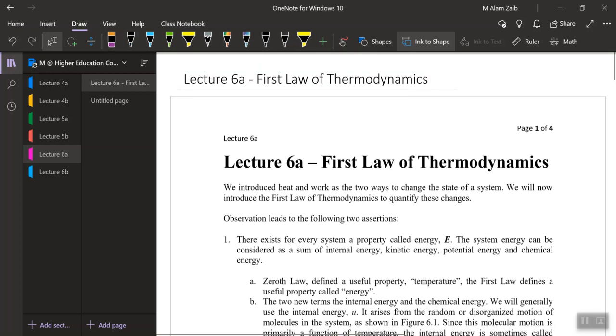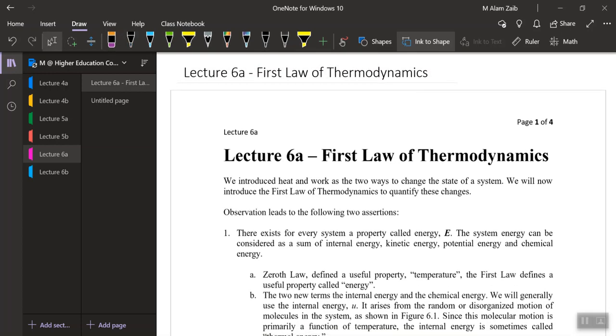So after midterm, we will be looking at the first law of thermodynamics and the second law of thermodynamics. Today's lecture is the first law of thermodynamics, and the first law of thermodynamics for the controlled mass system. We'll be defining it later a little bit.